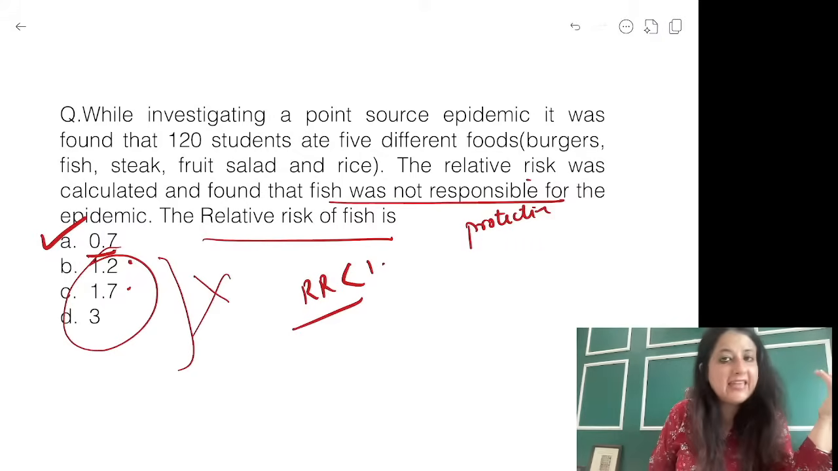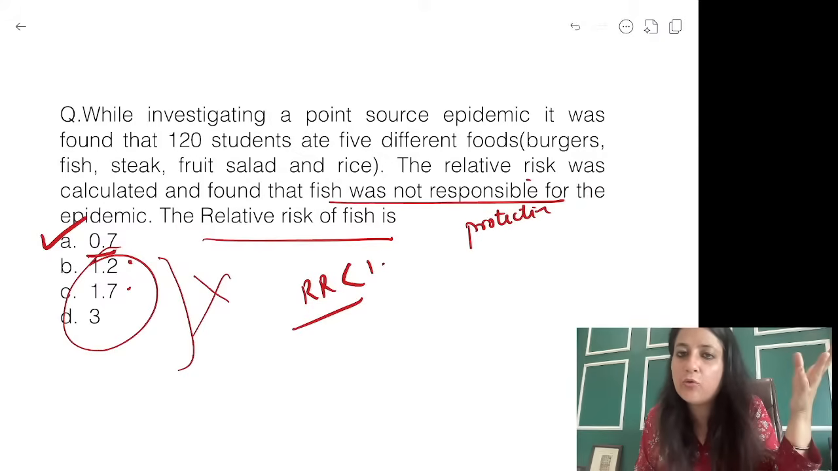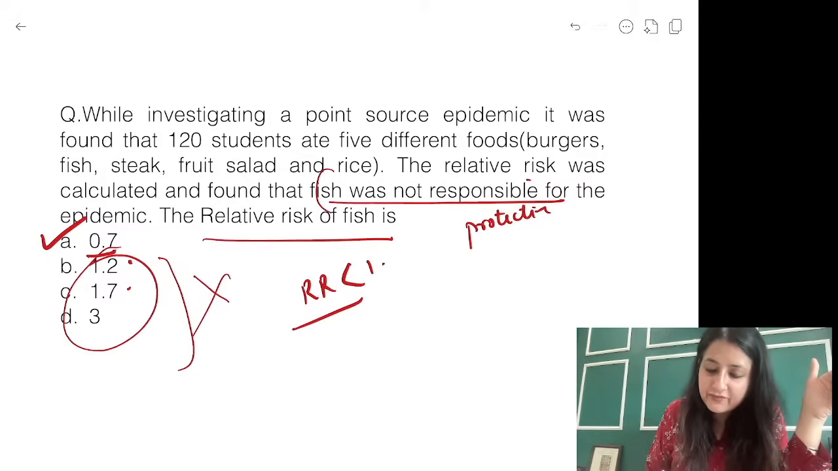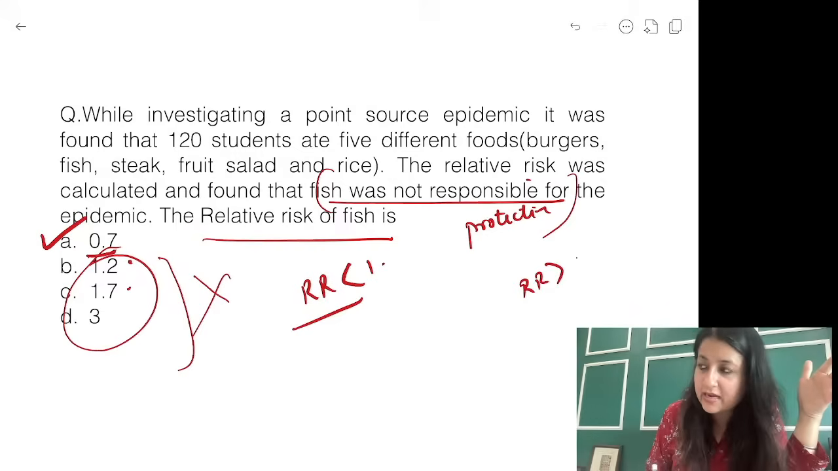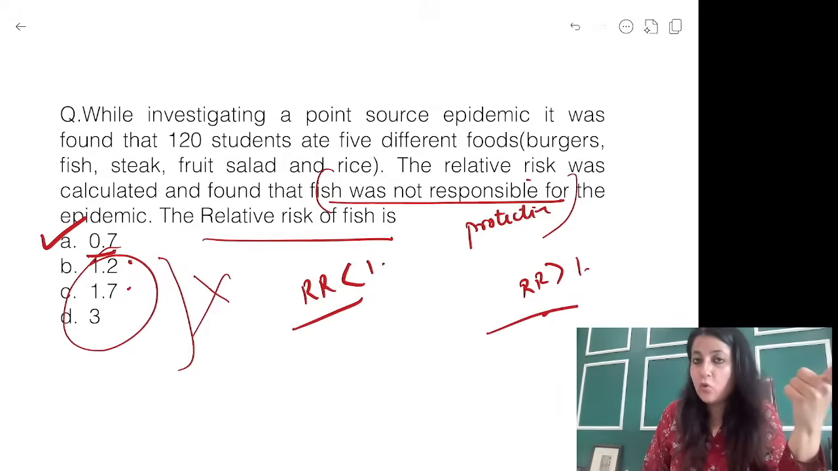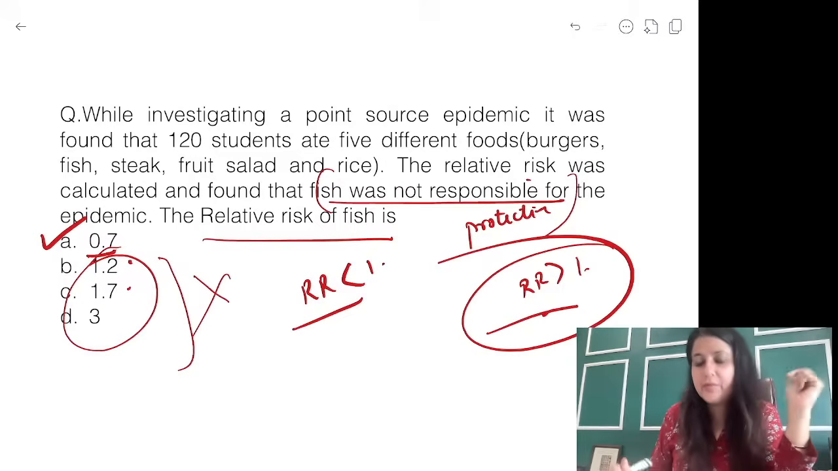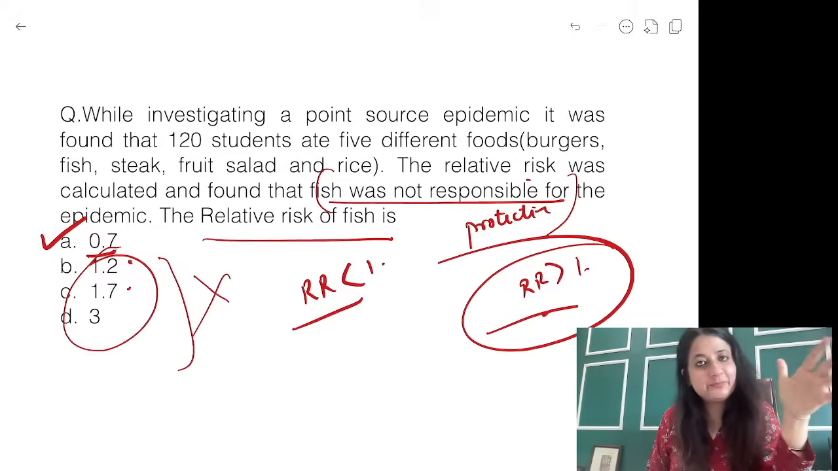Less than 1 में एक ही answer था, 0.7. It could also be equal to 1. हो सकता है no association, हो सकता है less than 1. But over here it was written that fish was not responsible. If it was responsible, then the value would have been more than 1. Clear? Any doubts in this one? Everybody got it? ठीक है ना?